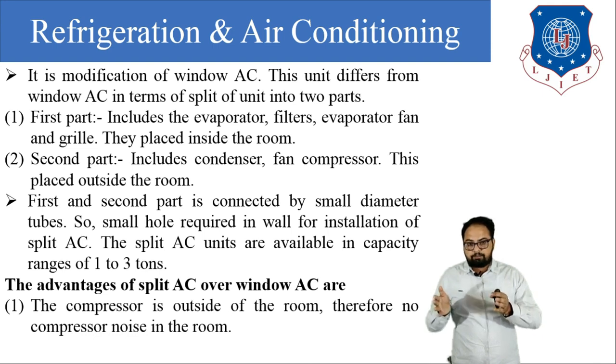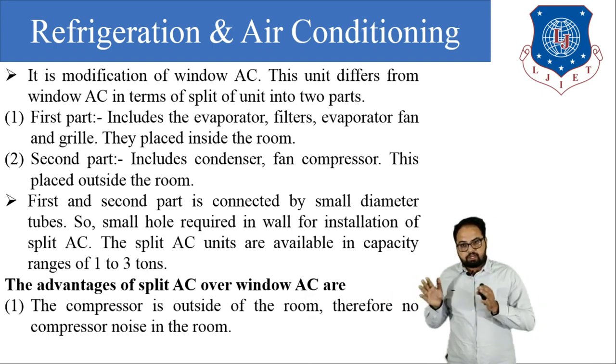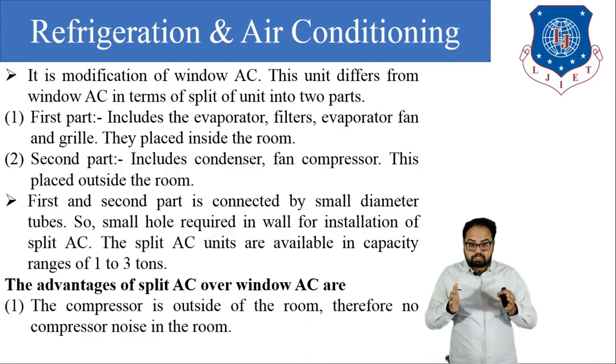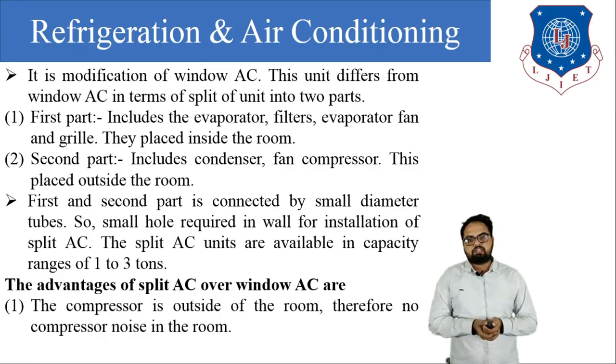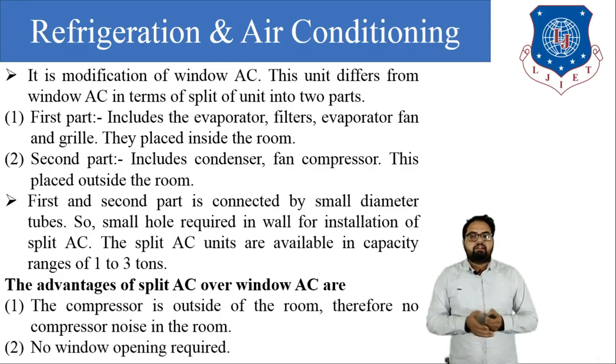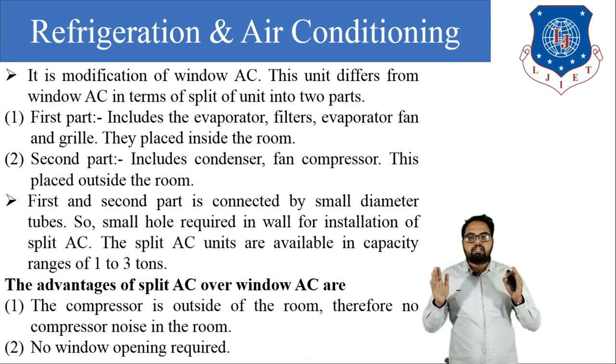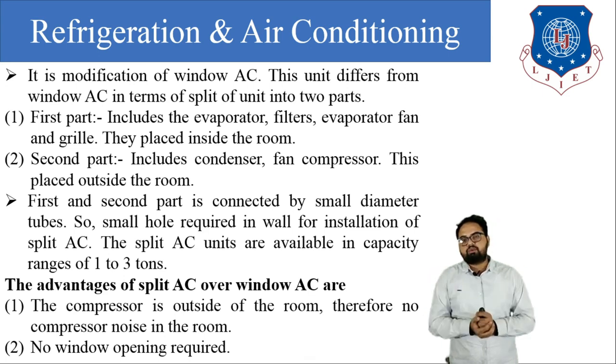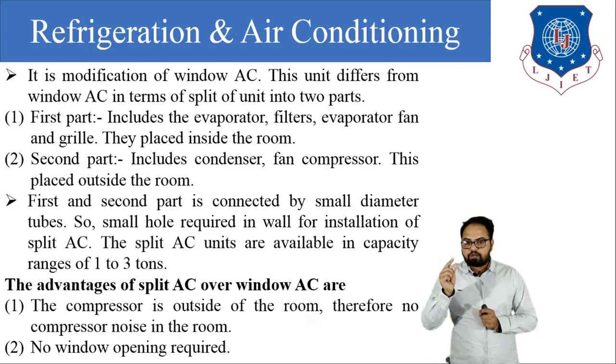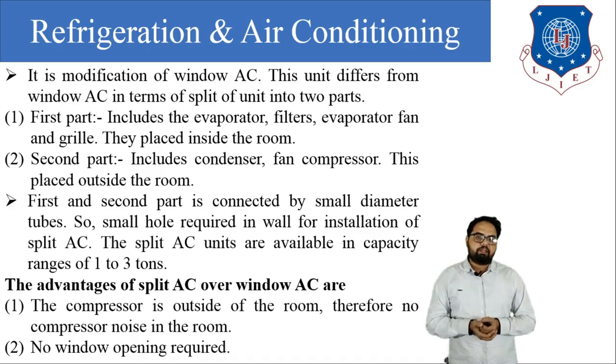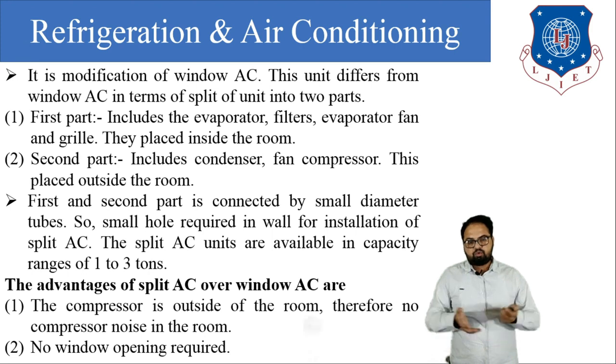In a window air conditioner the compressor is enclosed in a single unit, but in a split air conditioner the compressor is outside the room, therefore there is no compressor noise inside the room, and there is no requirement of a large hole to install this unit. Only a small diameter tube passes through the wall, so there is no window opening requirement during the operation of the split air conditioner. So this is all about the window air conditioner and split air conditioner.